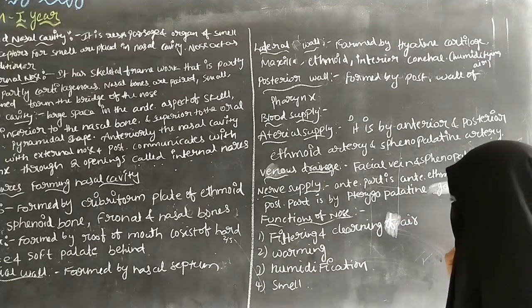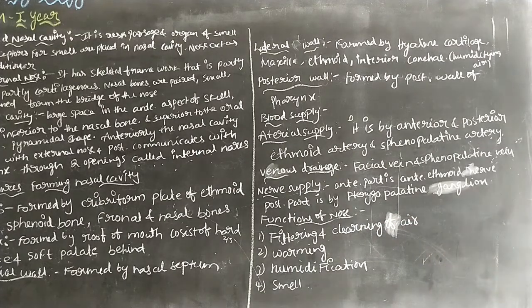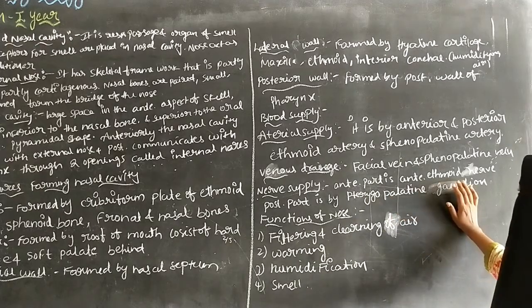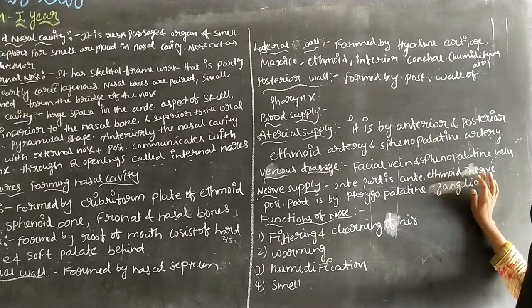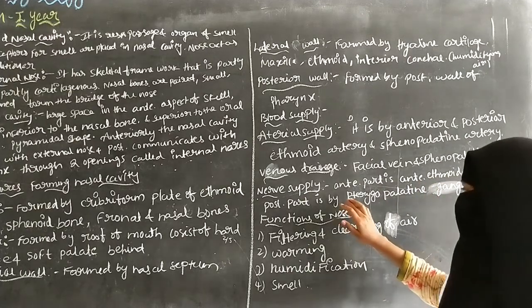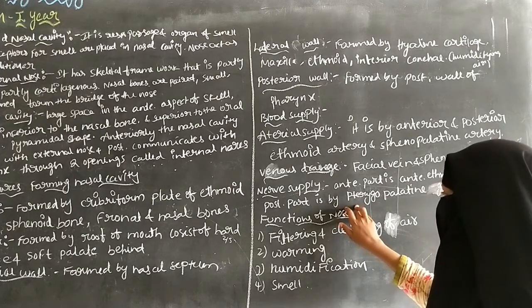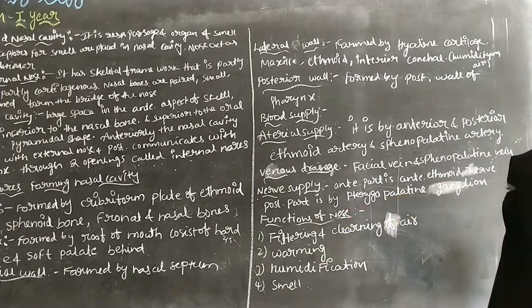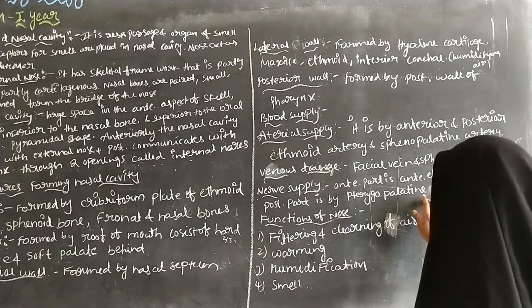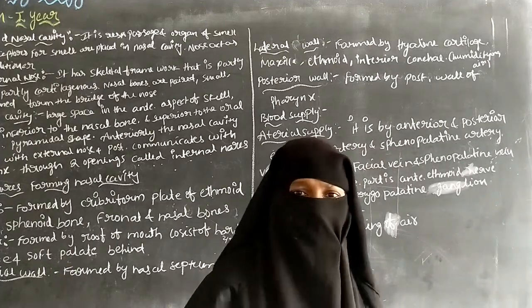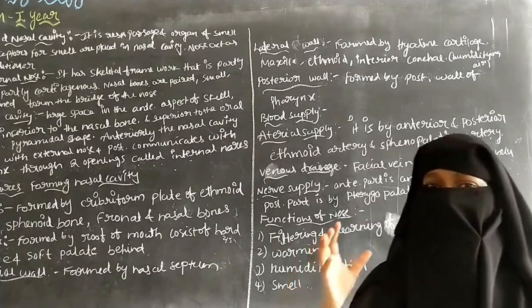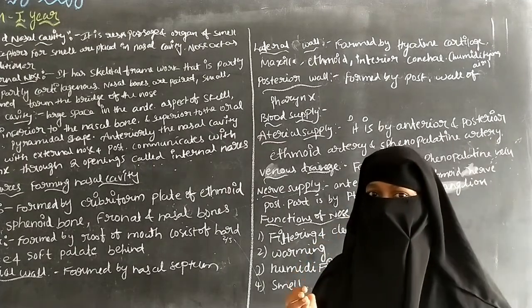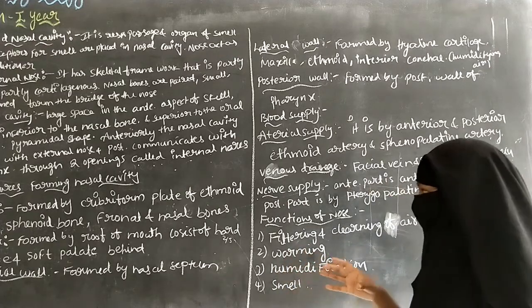pterygopalatin ganglion. So this is the main function of this ganglion. The nerve supply to the anterior part of the nasal cavity can be supplied by the ethmoid nerve, and the posterior part can be done by the pterygopalatin ganglion. The pterygopalatin ganglion is related to the facial nerve, and it consists of the olfactory bulb. This olfactory bulb consists of olfactory foramina.